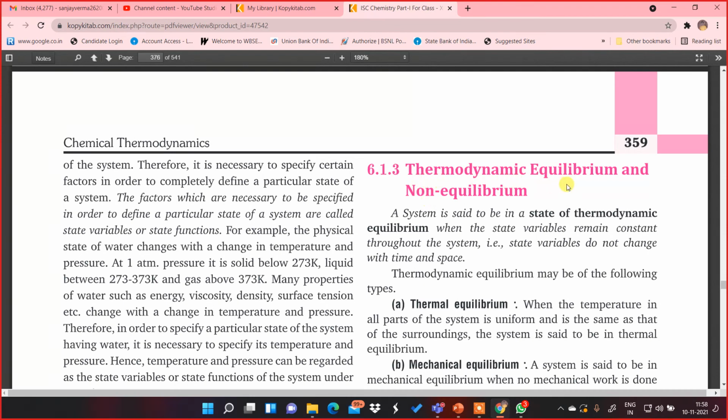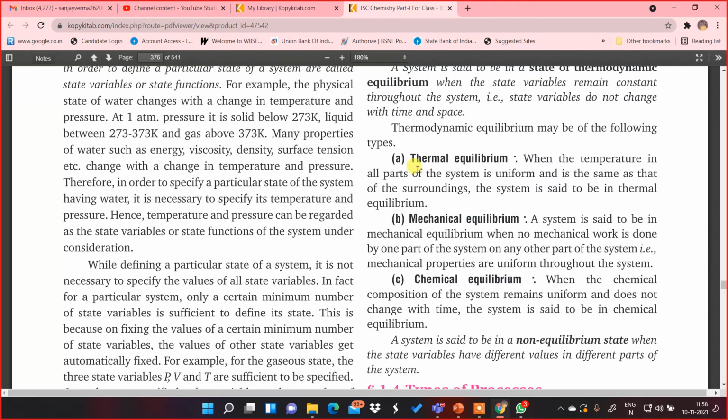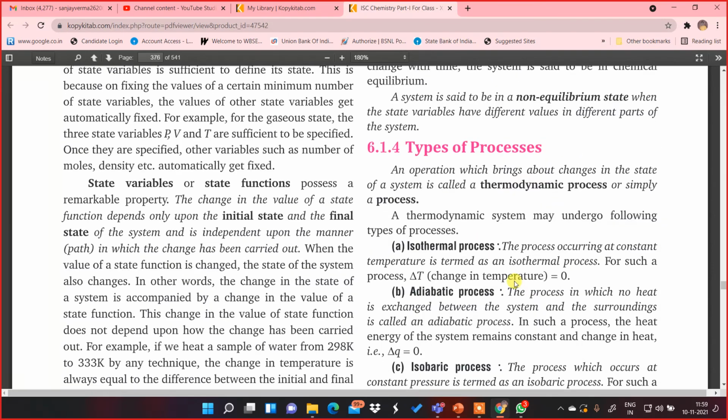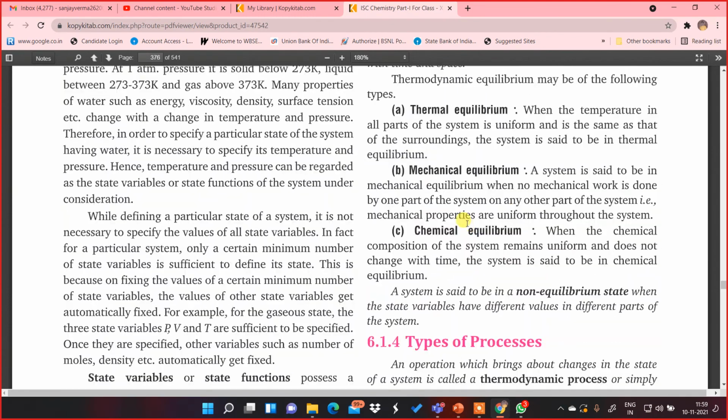Okay. Thermodynamic equilibrium and non-equilibrium, this I talked about just now. Thermal equilibrium, mechanical equilibrium. A system is said to be in mechanical equilibrium when no mechanical work is done by one part of the system on any other part of the system. Then there is chemical equilibrium: when the chemical composition of the system remains uniform, homogeneous, and does not change with time, the system is said to be in chemical equilibrium. A system, on the other hand, is said to be in a state of non-equilibrium when the state variables have different values in different parts of the system. So that was the equilibrium and non-equilibrium thing.